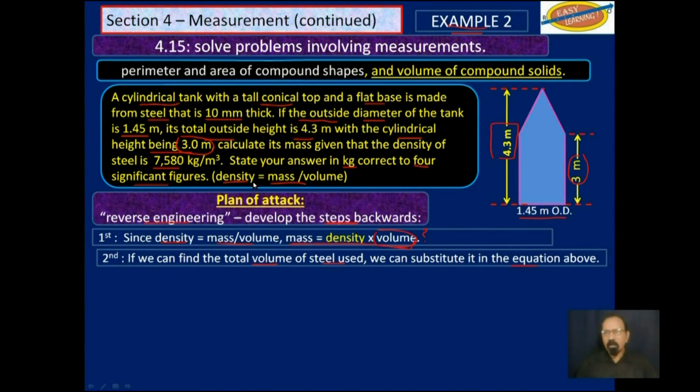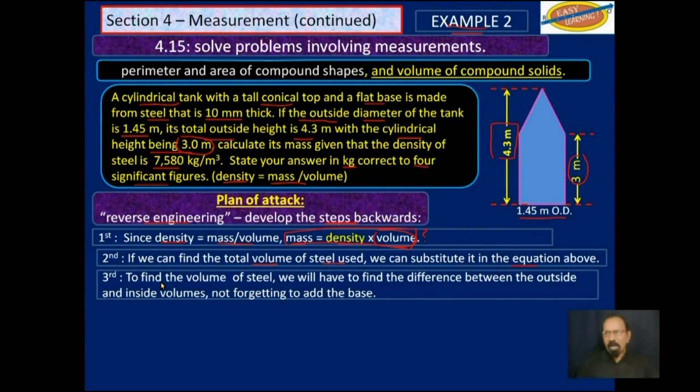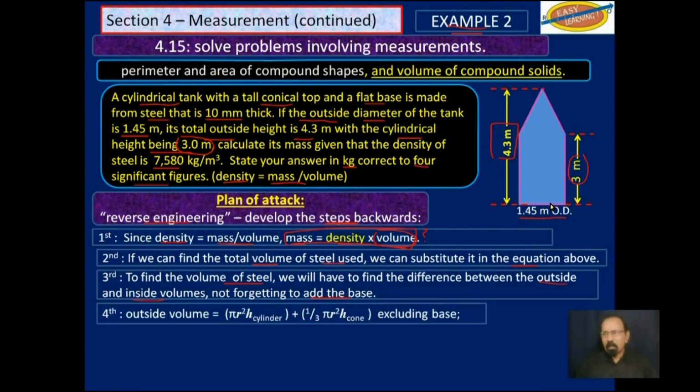Mass is equal to density times volume. To find the volume of the steel, we will have to find the difference between the outside and the inside volumes, not forgetting to add the base. So the outside volume, let's find the volume including the thickness of the steel.